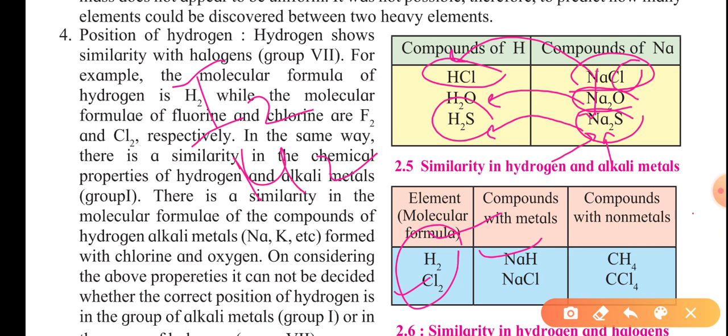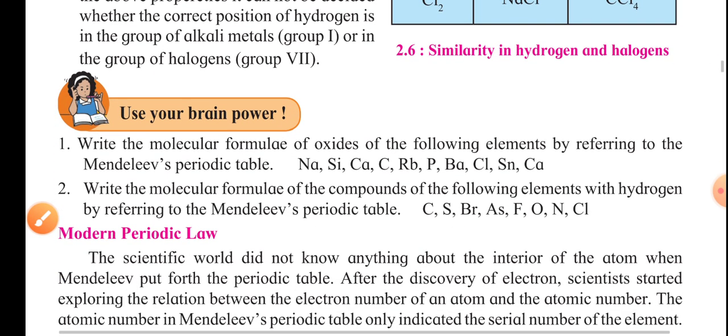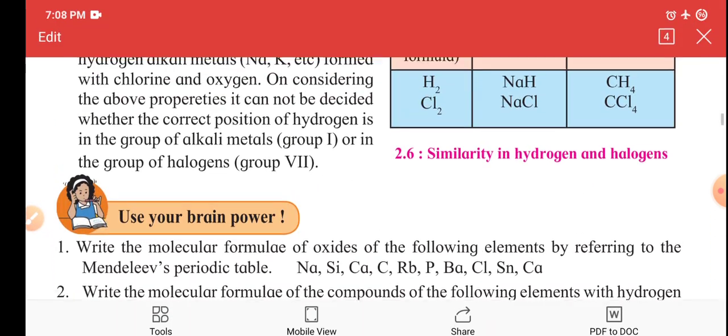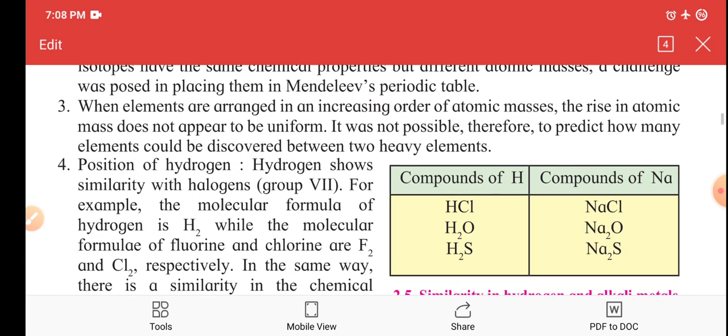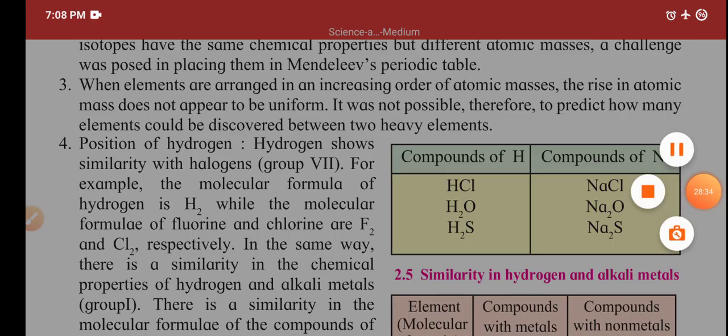When it forms a bond with non-metals, CH4, like the halides, CCl4. So hydrogen shows similarities with both the alkali metals and the halogen family. Therefore its position is not clearly settled in Mendeleev's periodic table. And apart from these 3 or 4 drawbacks, I have some more.